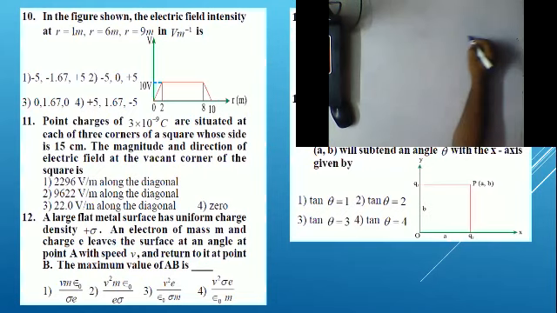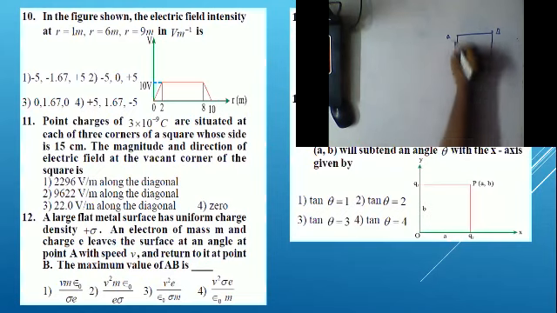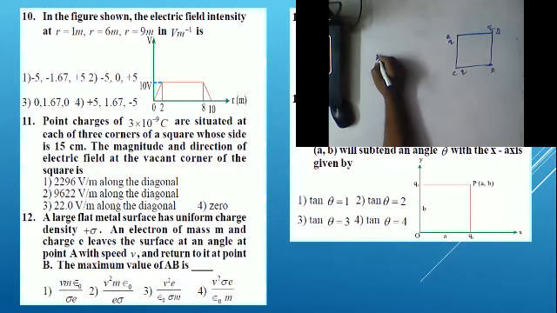Electric field. So for example, guys, in this question, ABCD is a square, so here A, B and C and D. At every point we are having charge Q, Q and Q. Now what is the electric field at this point? We already know the net electric field, so what is it, guys?